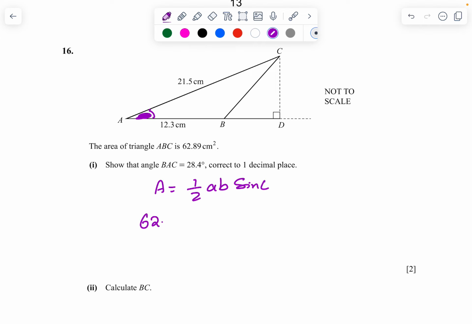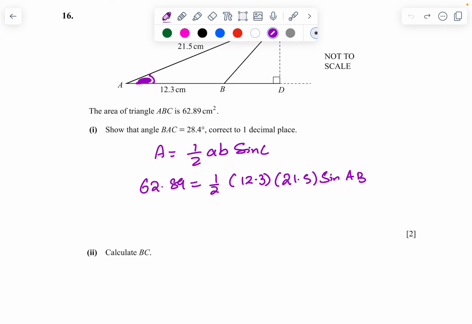So area is 62.89, equals 1 upon 2 times 12.3 times 21.5 times sine of BAC. So sine BAC equals 2 times 62.89 divided by 12.3 times 21.5.